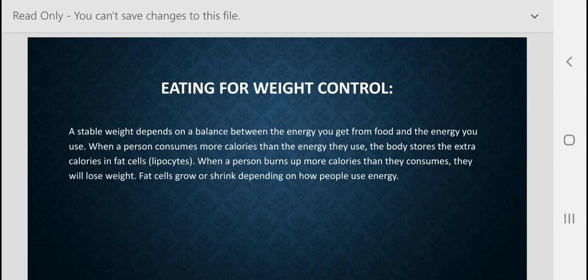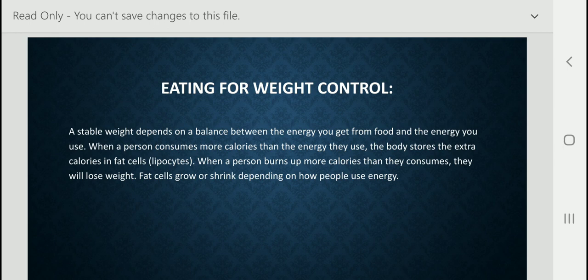If we take in more calories according to our body's requirement but can't burn or consume them, we gain weight. Opposite to this, if we burn or consume all the calories we take in through food, we can control our weight.